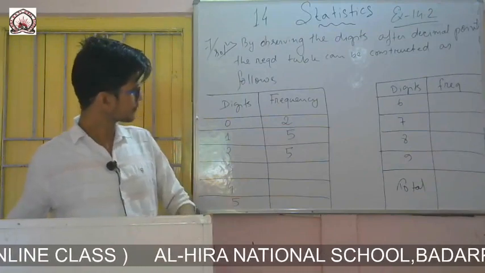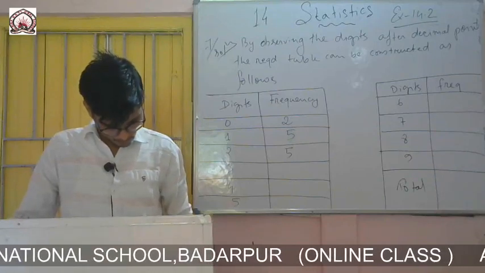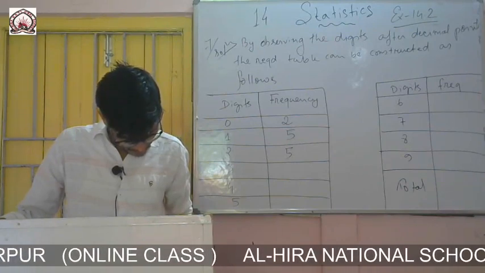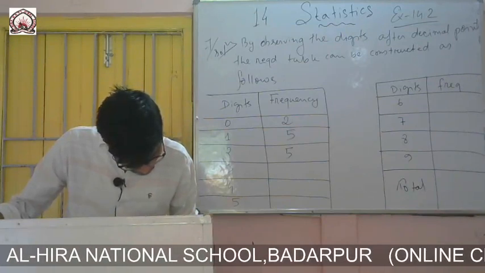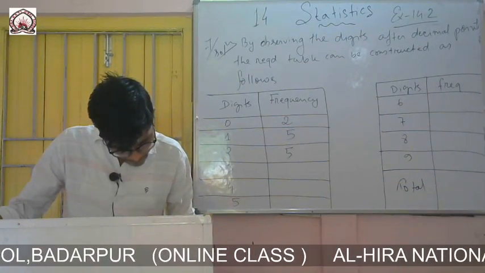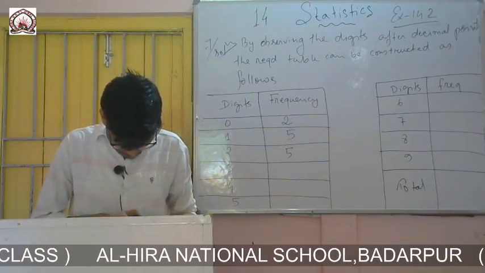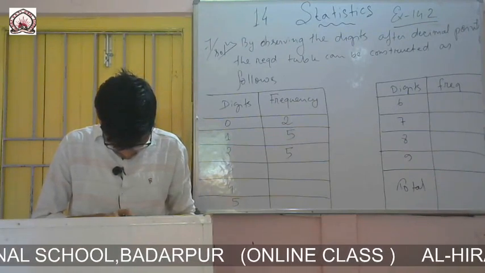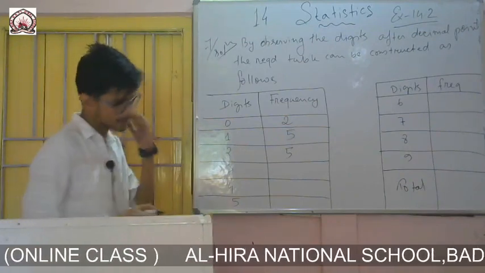Then 3, you have to see after the decimal point. 1, 2, 3, 4, 5, 6, 7 and 8.